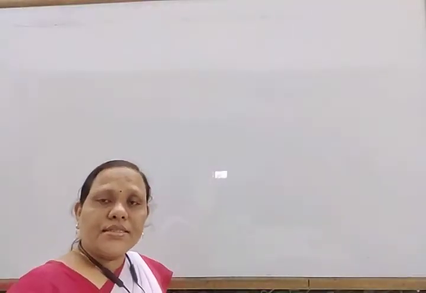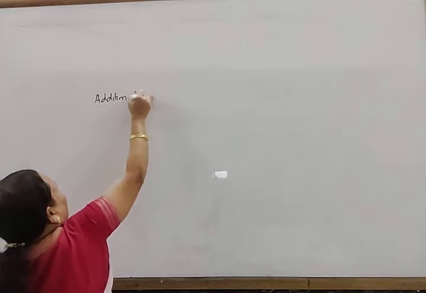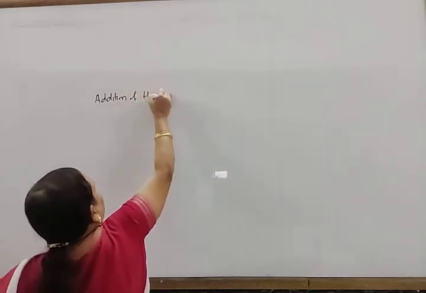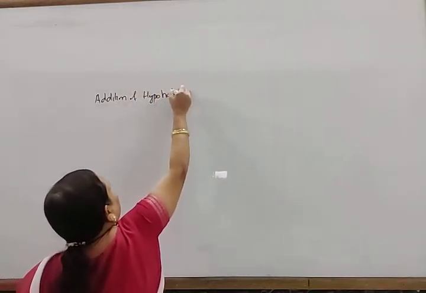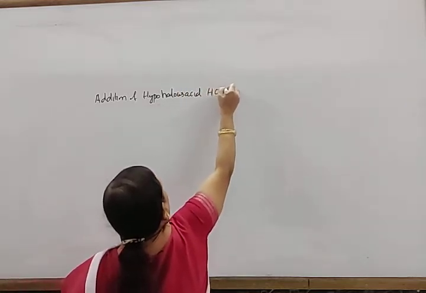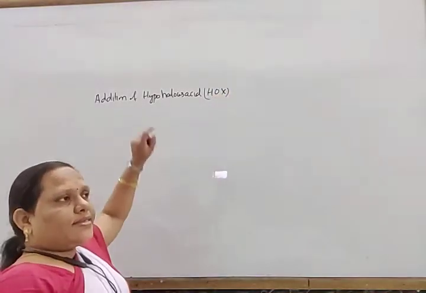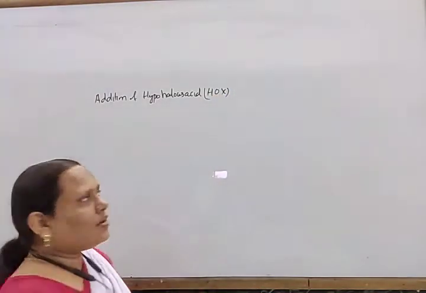Next come to addition of hypohalous acid. Okay, so addition of hypohalous acid, that is HOX. Here X is any halogen except fluorine, it's chlorine, bromine or iodine.